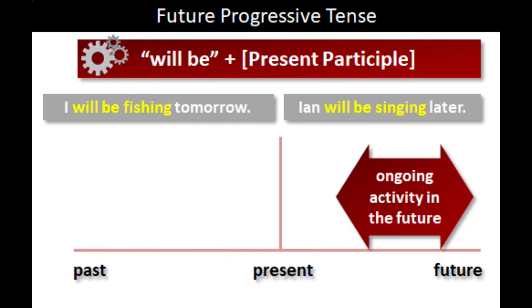I will be fishing tomorrow. Ian will be singing later. So these two examples are for future continuous tense, that is, ongoing activity in future.